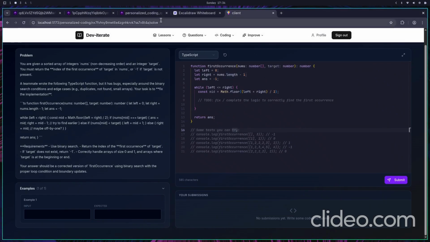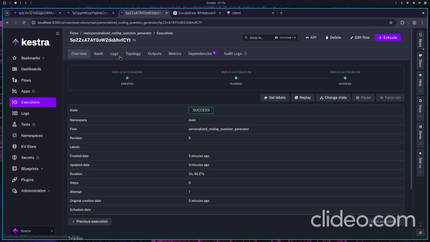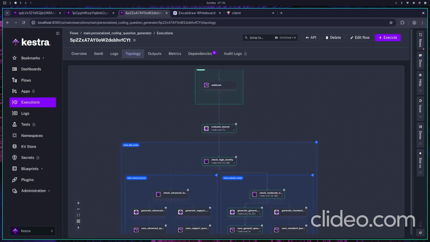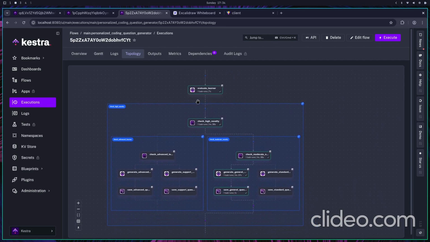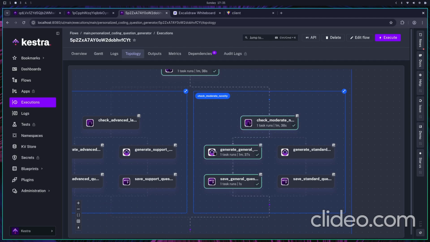For the Kestra run of the personalized coding question generator, you could come in here and also look at the topology to be very similar to that of the personalized questions generator. It's a webhook, it would evaluate the learner, create a novelty score, and here as we can see it's creating a moderate level novelty and generating a general question set for us.